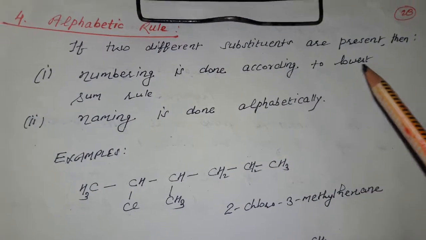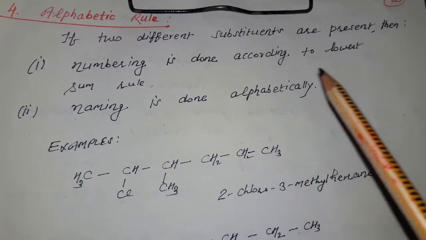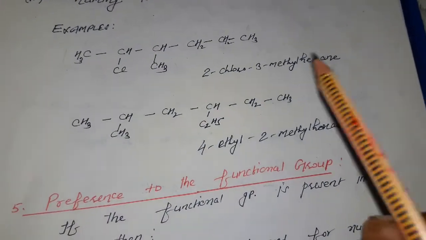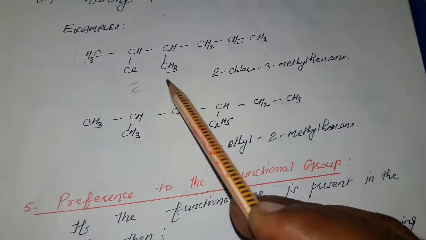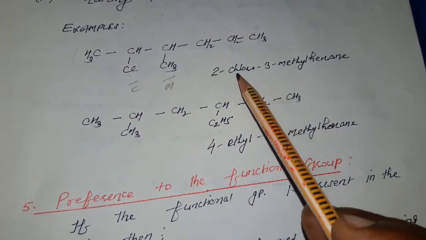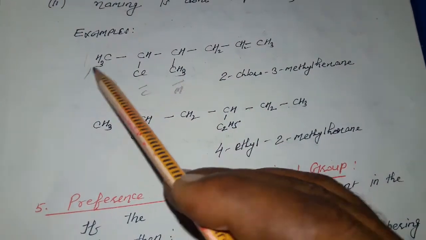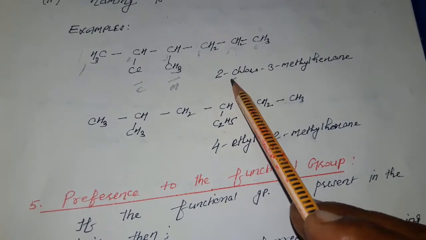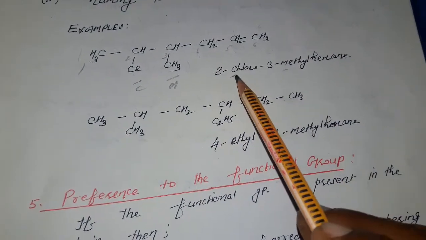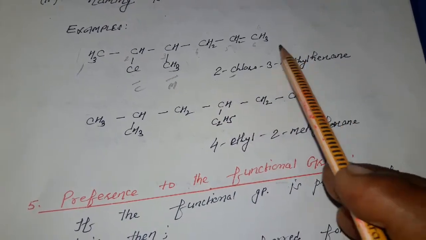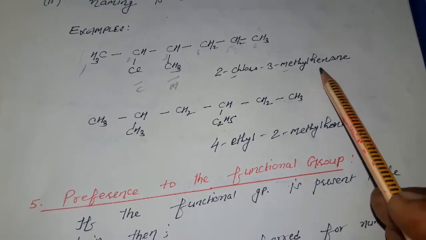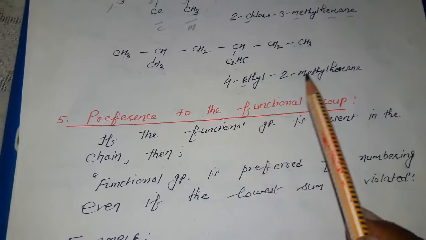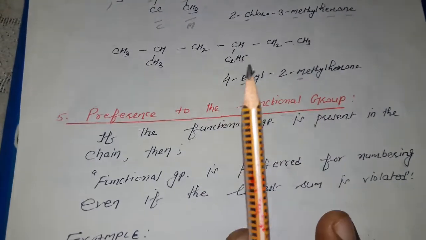rule. If two different substituents are present, then numbering is done according to the lowest sum rule. Naming is done alphabetically. Example is this one. So C for chloro and M for methyl. So in the naming, after selection and numbering, we give the numbering from this side 1 2 3 4 5 6. So 2-chloro is alphabetically, C is coming first, then M. So write the 2-chloro 3-methyl, these are the two side substituents, okay, then word root, then 1 degree suffix. Similarly in this example you can take alphabetically, E will come first and then M.